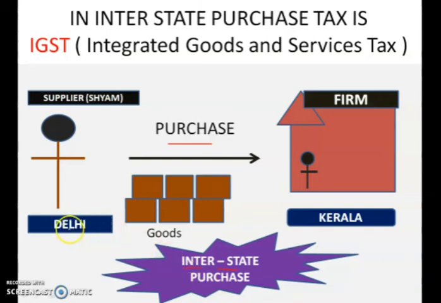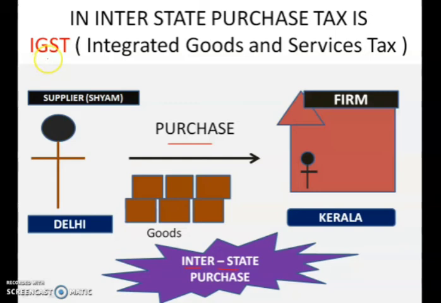We saw that if the purchase is taking place within the same state, then it is intrastate purchase. But when two different states are purchasing or selling something, it is known as interstate purchase. Okay. Now, what we have to do with interstate purchase?